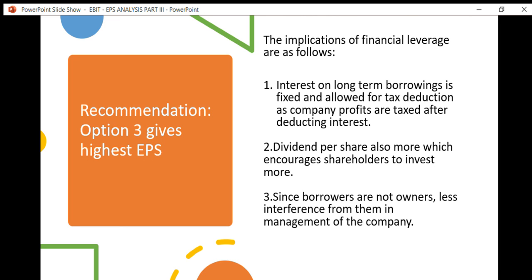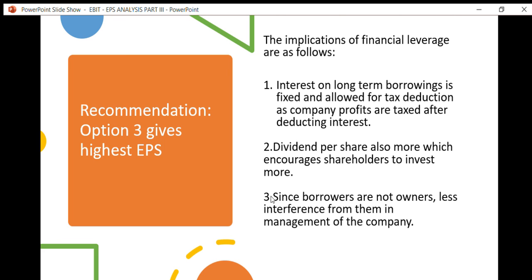Second, because interest is deducted before tax, the earning per share becomes higher, the equity shareholders get a higher proportion of dividend, and this is a good sign for the company to encourage shareholders to invest more.